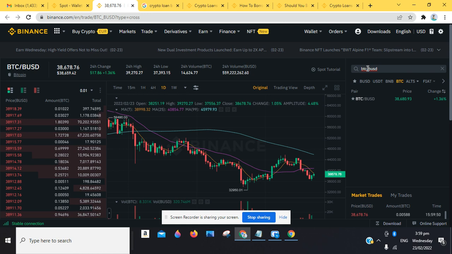While we're checking that, there are some beneficial articles here you want to look up, and some FAQs that people have asked about. These are some questions you want to look into. What is a crypto loan? Can you get crypto loans on Binance? Yes, you can get crypto loans on Binance. These are just Google questions. Can you borrow against your crypto?